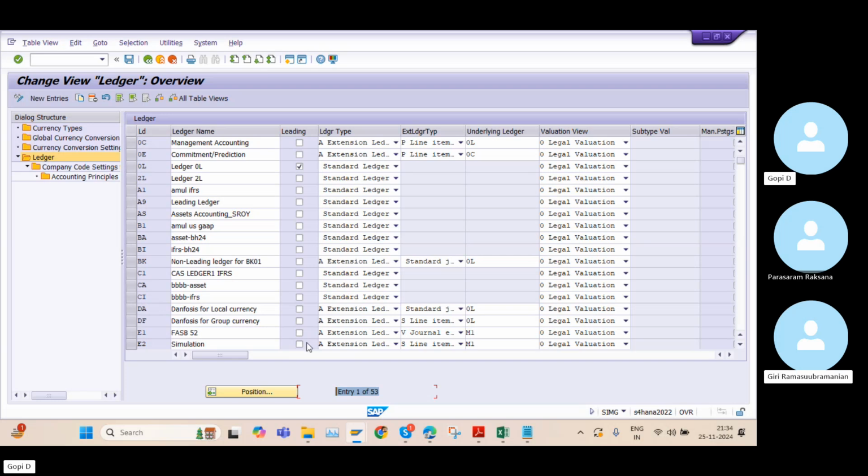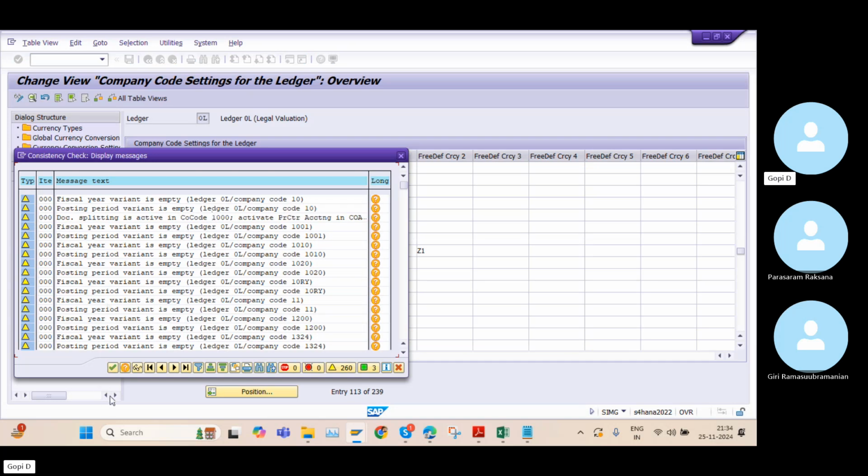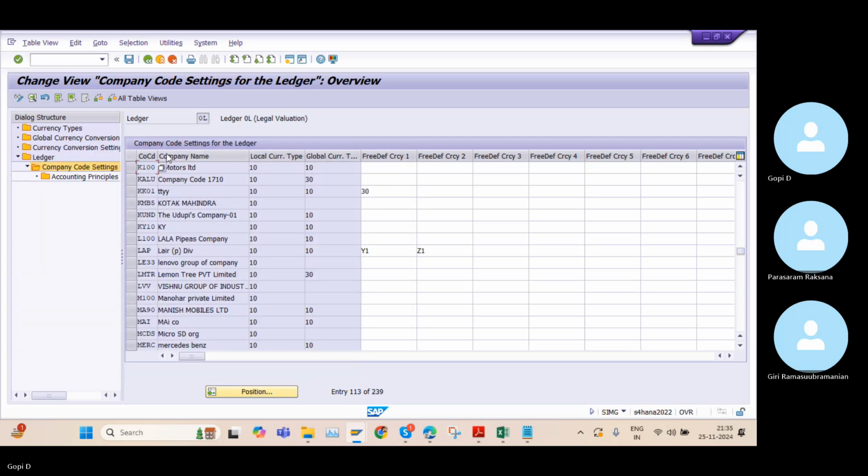But we need to know where the ledger settings are in the general ledger accounting topic. So, very important, under 0L, we will cross-check whether our company code is there. Here you can see 260 warnings, because of the server we used.